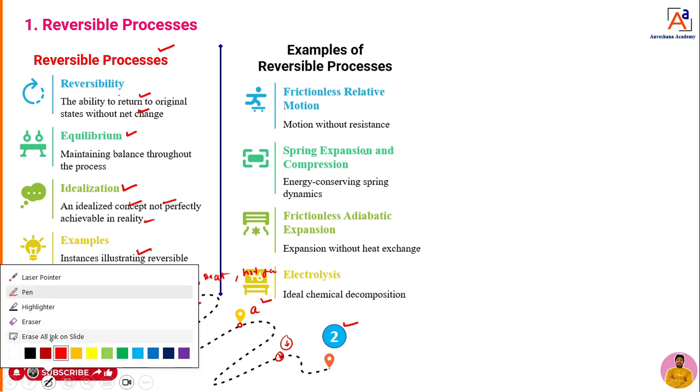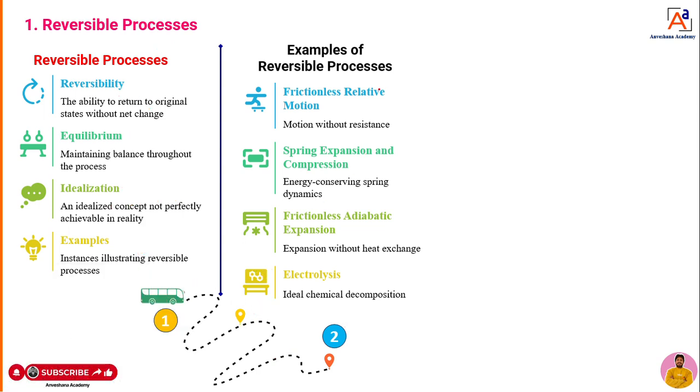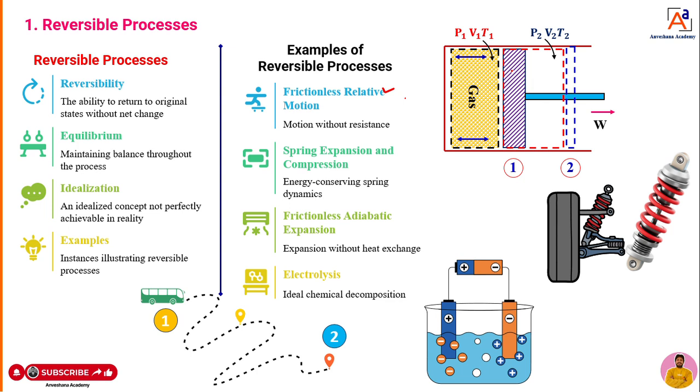We can see here a number of examples. Frictionless relative motion. Dear students, when it comes to a piston and cylinder arrangement, when the piston is oscillating, there is friction. If there is friction, some amount of heat is going to be generated. That heat is going to transfer from the system to the surrounding. If the heat is transferred to the surrounding, that means there are heat traces on the surrounding. If it is so, we can call it irreversible.